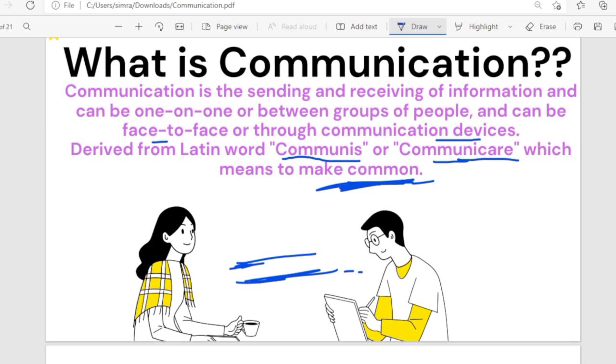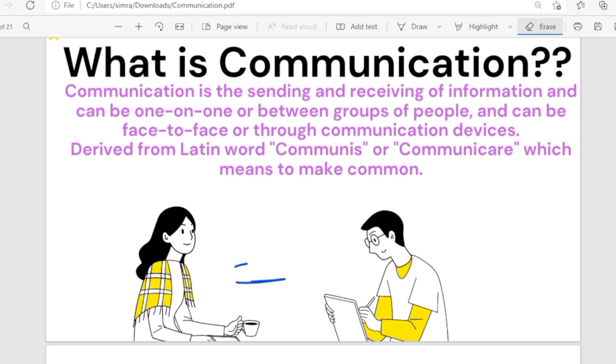So the first topic is what is communication. Many of you know this word communication. Yes, we have heard of this word, but do we know what it actually means? It's not just plain talking that we do with our friends or with our family or with our colleagues.